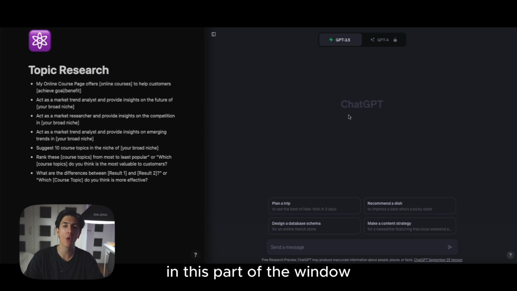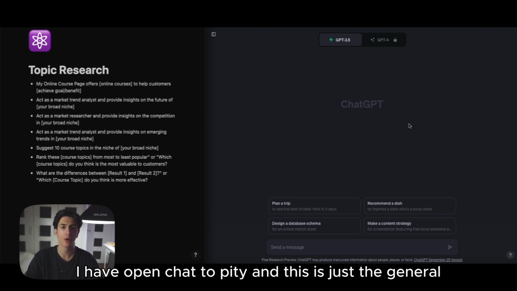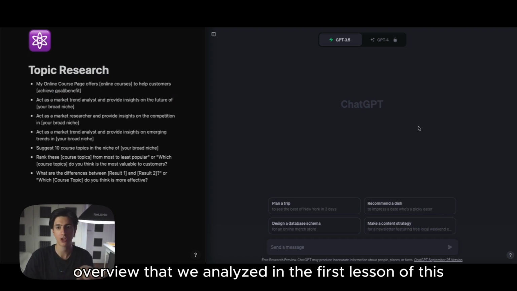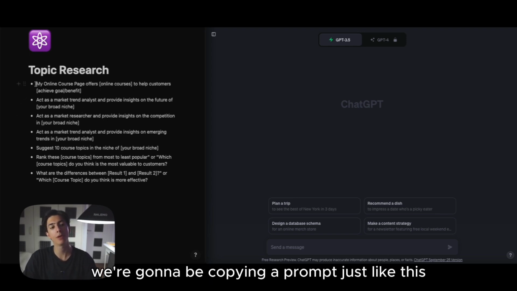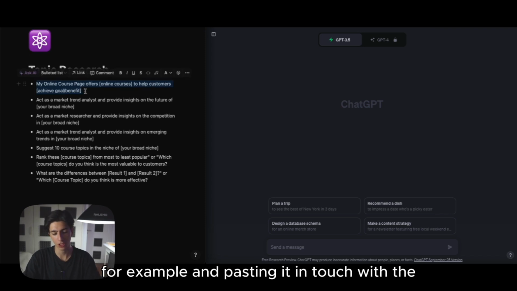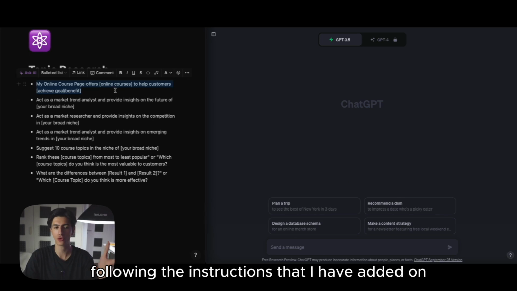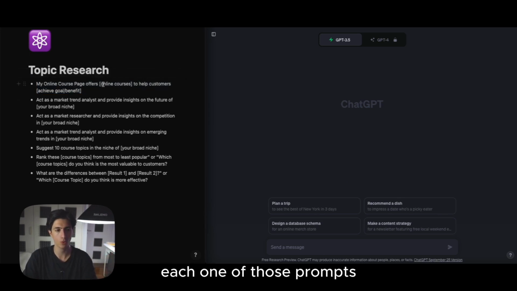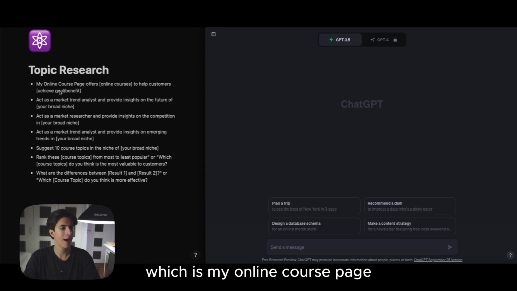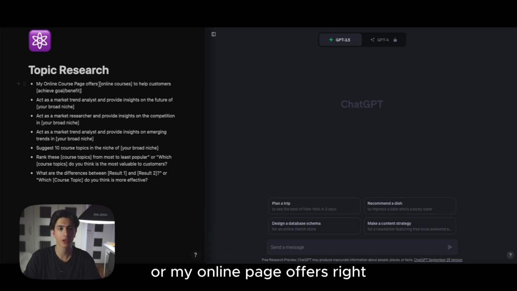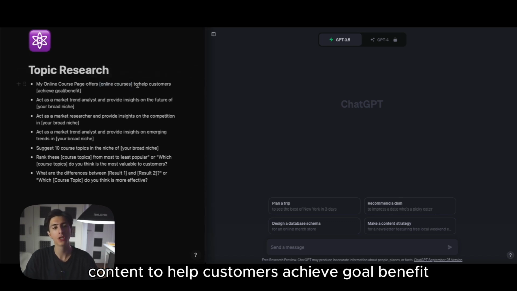In this part of the window, I have opened ChatGPT, and this is just the general overview that we analyzed in the first lesson of this course. So how are we going to tackle this? We're going to be copying a prompt, just like this, and pasting it in ChatGPT. It's just a matter of following the instructions that I have added on each one of those prompts. So let's paste the first prompt, which is: my online course page offers online courses, or let's say content, to help customers achieve goal benefit.